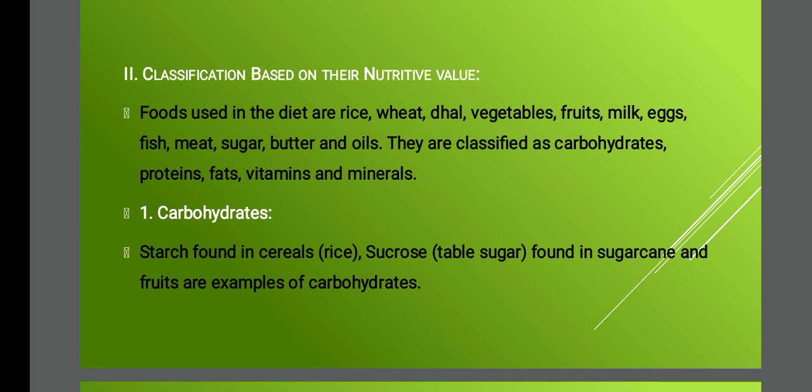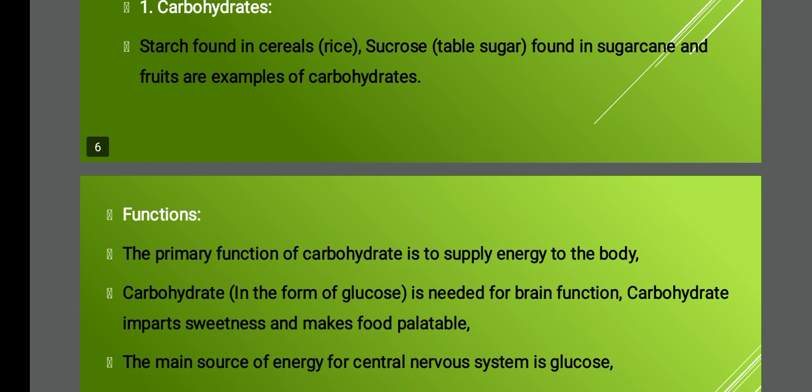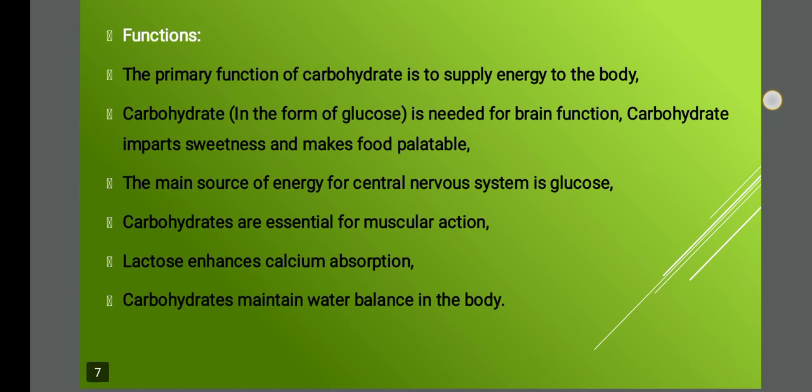So the main function of carbohydrate: the primary function of carbohydrate is to supply energy for the body. If we consume a good amount of carbohydrate, we'll have good energy. Second, carbohydrate is needed for brain function. Then it imparts sweetness and makes the food palatable. What do you mean by palatable? Palatable is nothing but pleasant to taste. So carbohydrates impart sweetness and also make the food palatable.